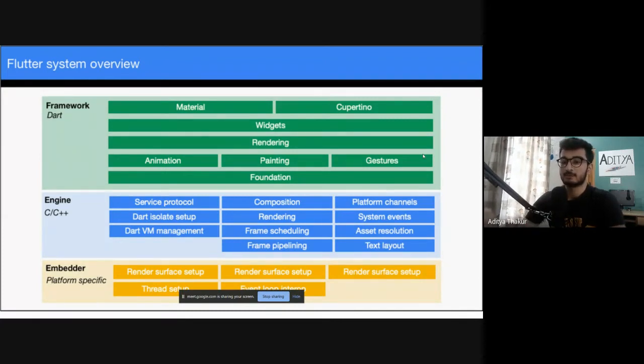And what we have is two libraries called Material and Cupertino. Material is for the Android side, Cupertino is for the iOS side. These two UI libraries are used to make widgets. These widgets have animations. We can paint these widgets on screen, and then we can give them gestures, as in on tap and all that. And this comes under the Dart framework. Once you write code in Dart, it is then compiled by an engine written in C and C++ to a platform-specific embedder, which creates native performance.